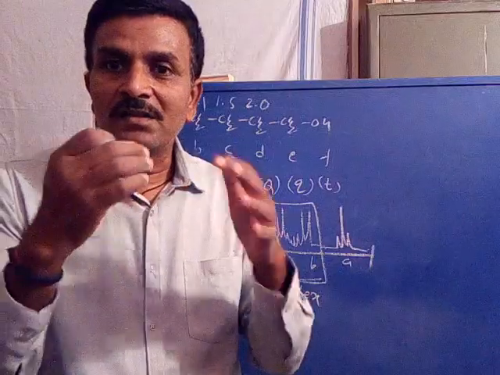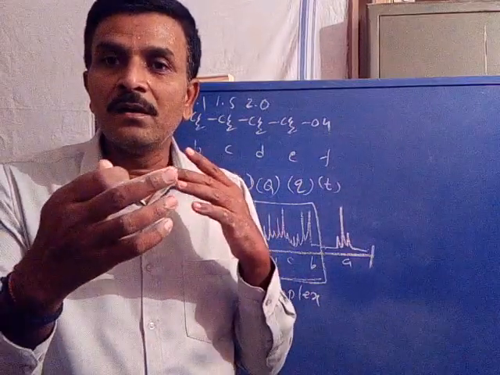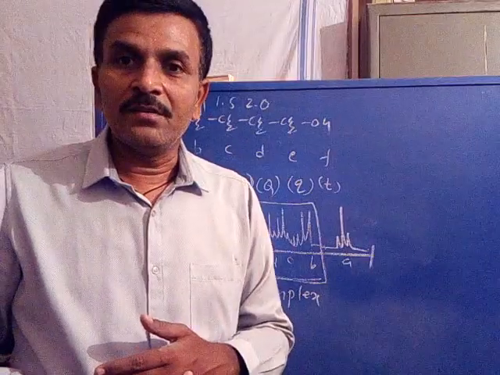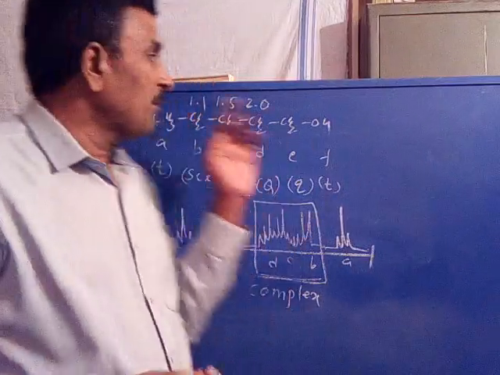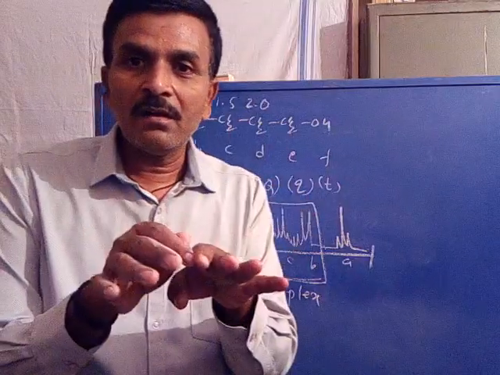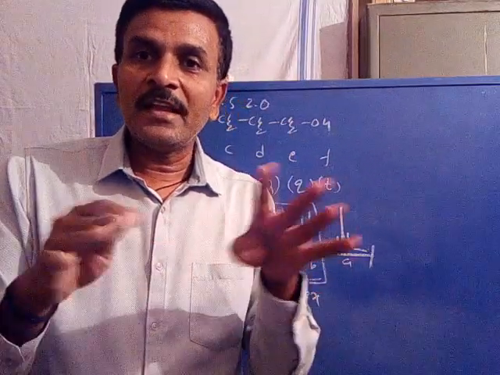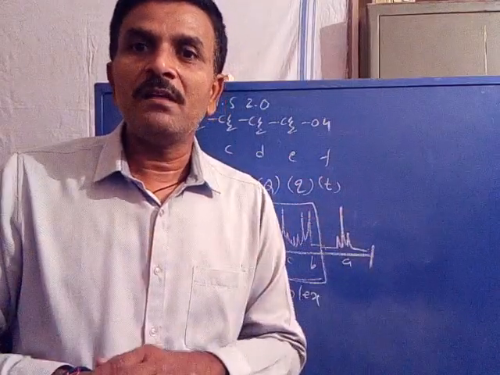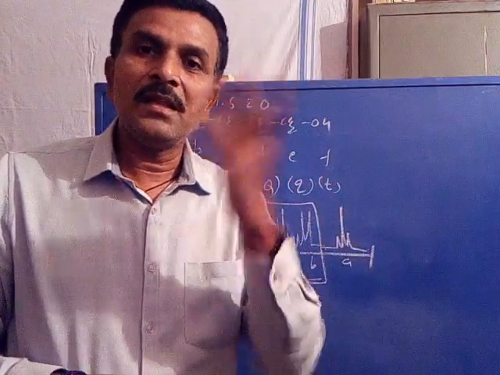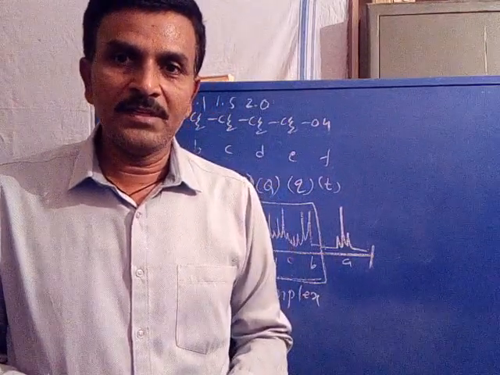So there is a large difference in the magnetic environment, and with respect to that, there is a large difference in the absorption frequency. When the magnetic environments are very near, absorption frequencies are also near. When the magnetic environments of protons differ from each other by a large amount, then the absorption frequencies also appear with a large difference. Is it clear?